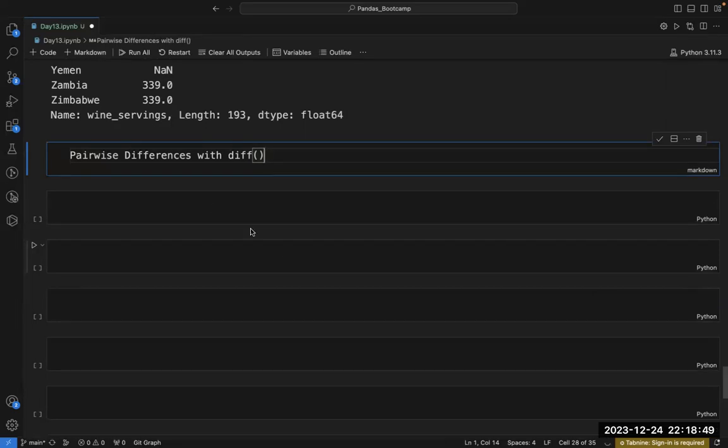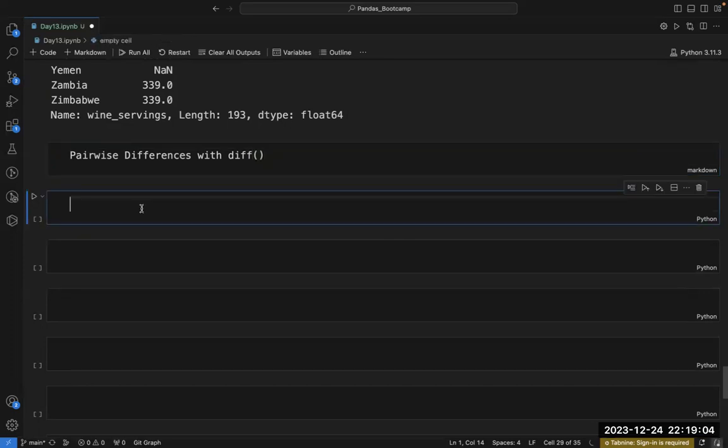And diff is used to calculate the discrete difference of pairs of elements in a series. So there will be a difference between one element and the other element.